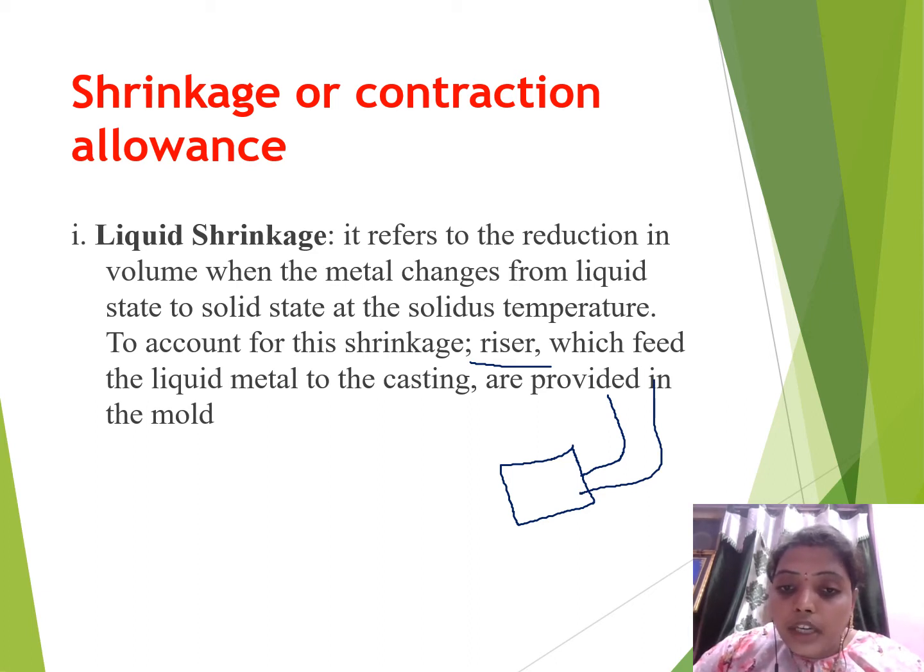From the riser, we allow the molten metal to fill up the mold cavity carefully. Then the required shape of the object will be completed. That means the riser acts as a feeder. To reduce this liquid shrinkage, we are using a riser to feed molten metal to the mold cavity.